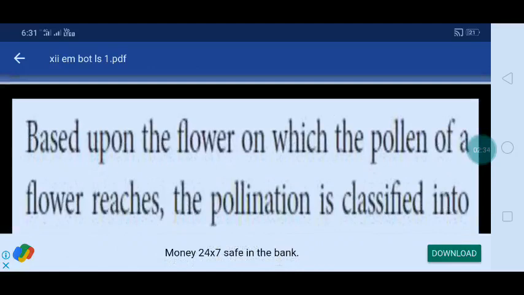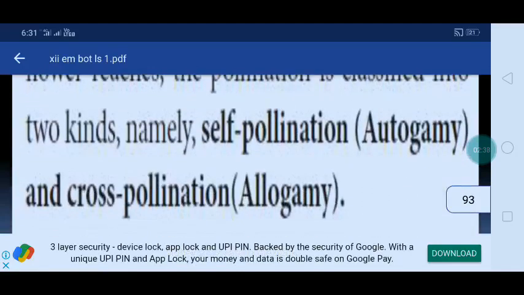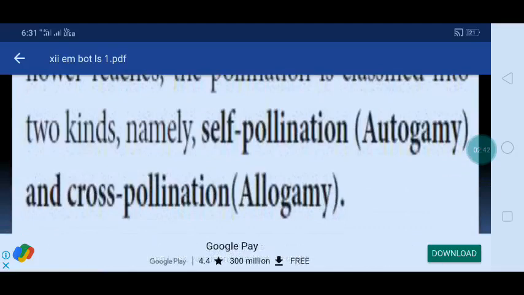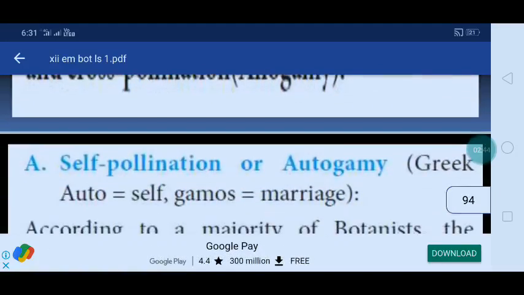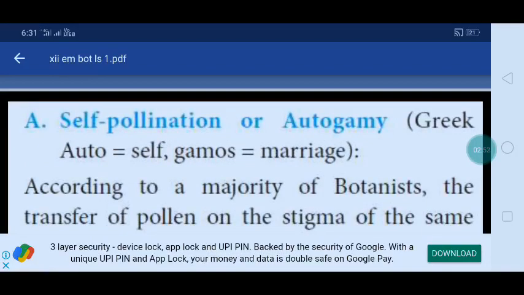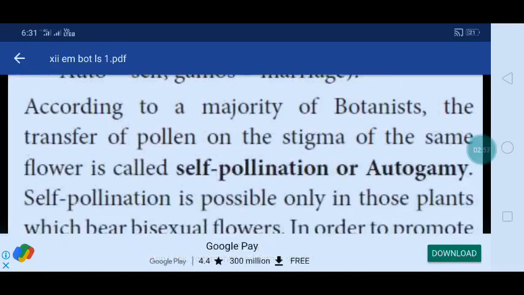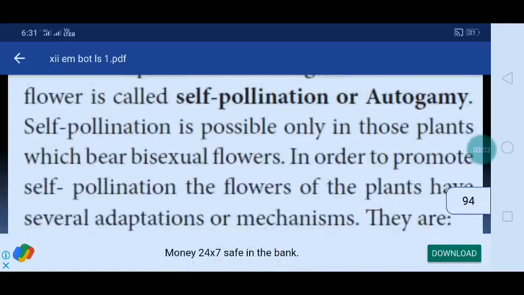Based upon the flower on which the pollen of a flower reaches, pollination is classified into two kinds, namely self-pollination and cross-pollination, autogamy and allogamy. Self-pollination or autogamy: Greek auto means self, gamos means marriage. According to a majority of botanists, the transfer of pollen on a stigma of the same flower is called self-pollination or autogamy. Here, pollination is possible only in those plants which bear bisexual flowers.